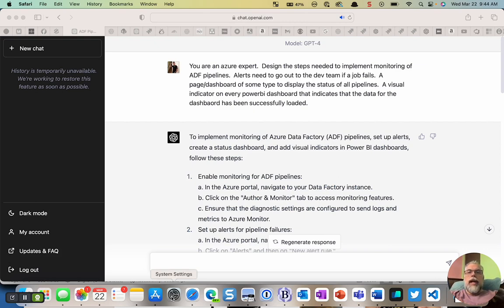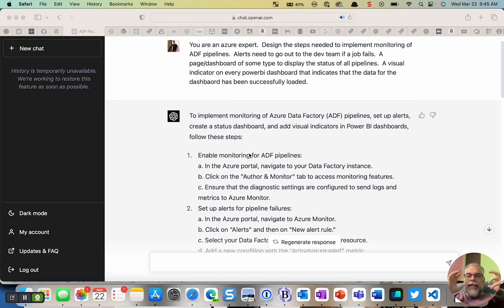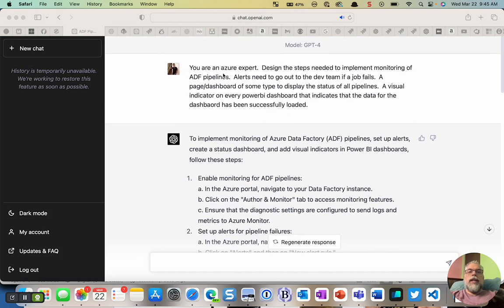I need to implement monitoring for lots of things, but including Azure data pipelines. And I had come across that Azure has Azure Monitoring, but it's not something I've ever used before. I looked into it, my eyes got a little glassy. There's a lot of steps, so I just come over to ChatGPT and I set up the prompt.